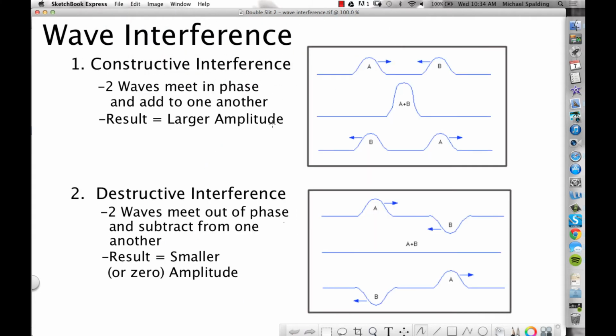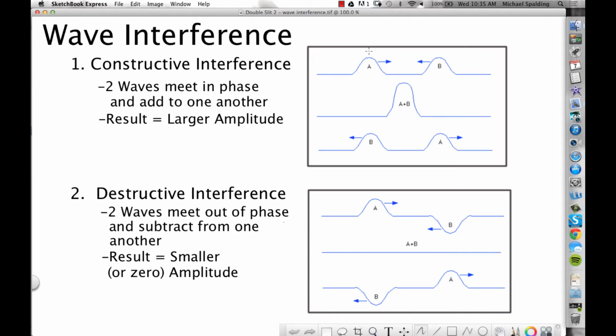All right, so wave interference. There's two ways that waves can interfere, and it's not just light. It's any waves: sound waves, ocean waves, light waves. So there's constructive interference and destructive interference. What does the word constructive mean? To build up, and destructive is to break down.